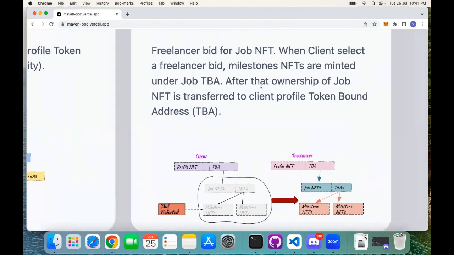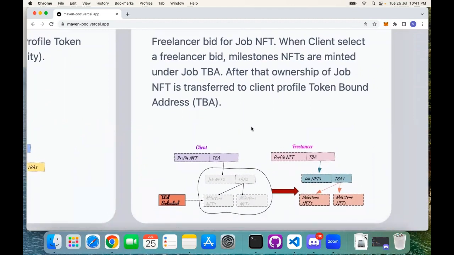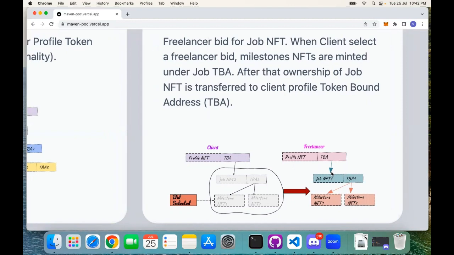Now, when a freelancer comes and bids for a job NFT, the client selects the freelancer's bid. Whenever the client selects the freelancer's bid, the whole job NFT, its associated token-bound account, and the underlying milestone NFTs are transferred to the freelancer's token-bound account. In this way, we have transferred the ownership of the job as well as the milestones from the client to the freelancer, because the freelancer is presently working on that particular job, so the ownership should be retained with the freelancer, not with the client.